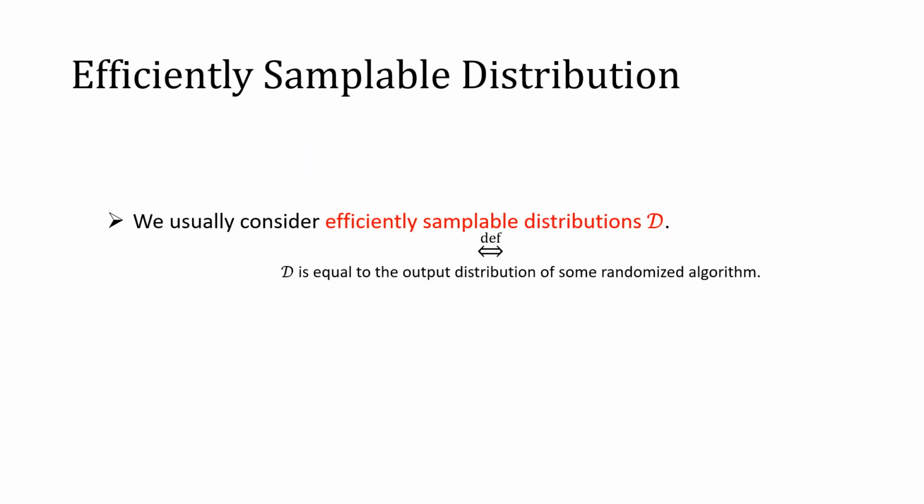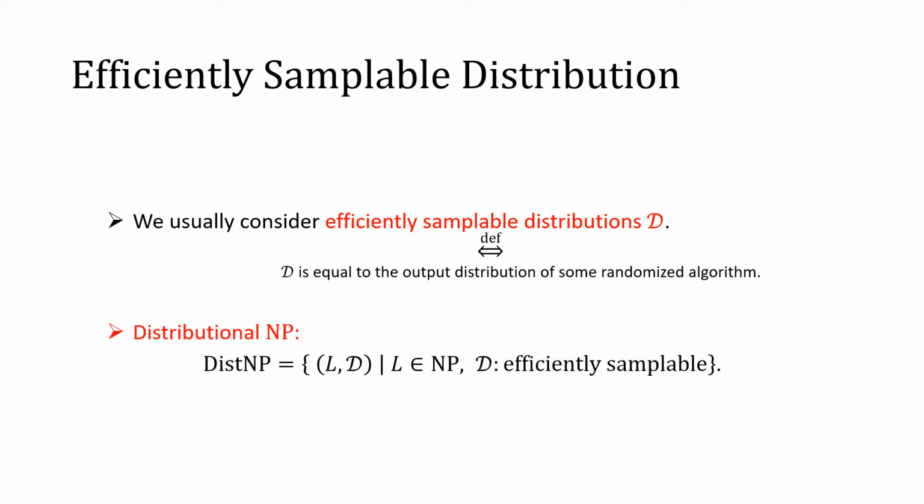What kind of distribution should we consider? Usually, in the theory of average case complexity, we focus on efficiently samplable distributions. An efficiently samplable distribution is a distribution which is equal to the output distribution of some randomized algorithm. And we consider distributional NP, which is an average case version of NP, defined as the class of distributional problems such that L is in NP, and we consider a distribution on it which is efficiently samplable.